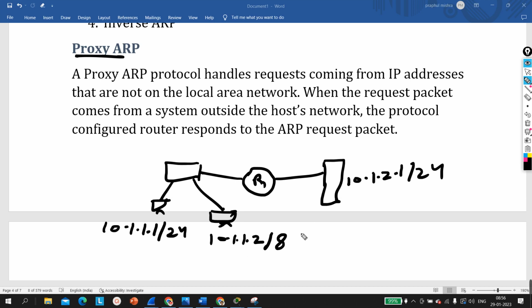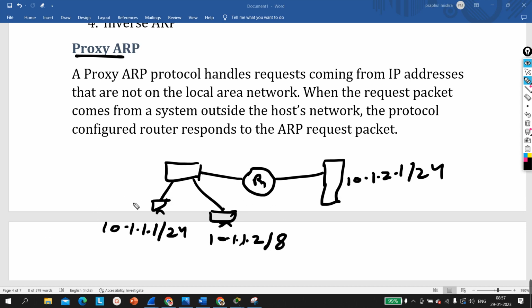So suppose a network engineer has configured the wrong subnet mask on a PC, right? For this reason only we came up with proxy ARP. This is the actual reason why we came up with proxy ARP. The proxy ARP concept helps the network engineer make communication possible between two devices even when the subnet mask is wrong. Here the subnet mask should be 24, but I have configured subnet mask 8.